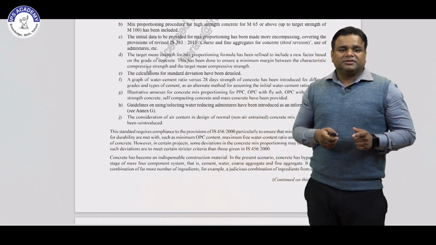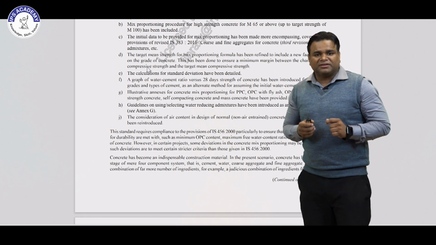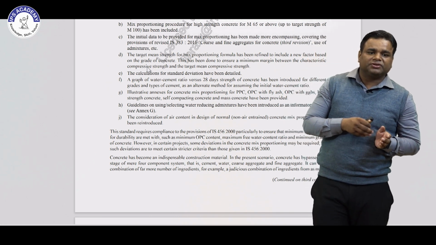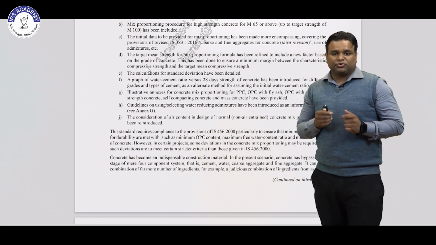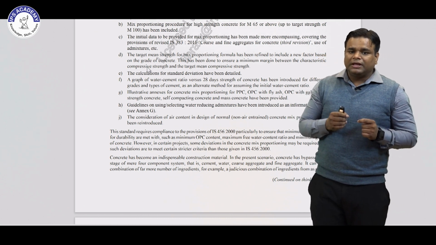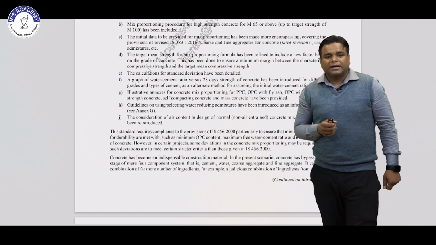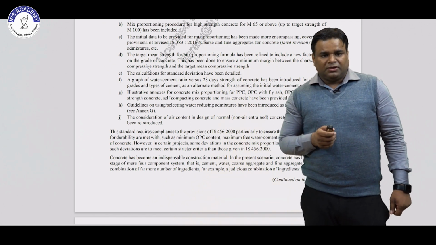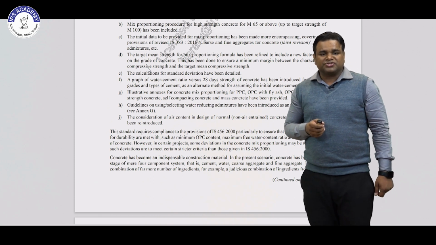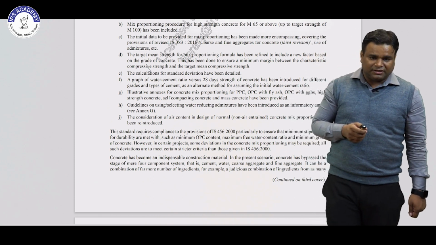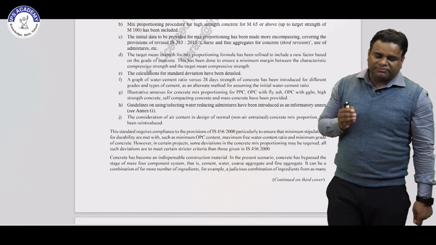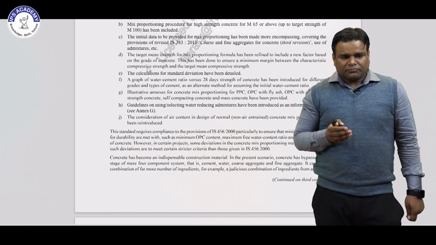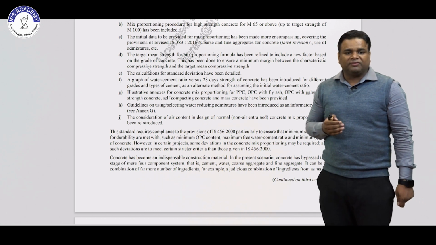Then the fourth point is the target mean strength for mixed proportioning formula has been redefined to include the new factor based on the grade of concrete. This has been done to ensure the minimum margin between the characteristic compressive strength and the target mean compressive strength. Then the next point, the calculation for standard deviation has been detailed. In that we will see the formulas of standard deviation for one group or multiple groups also.